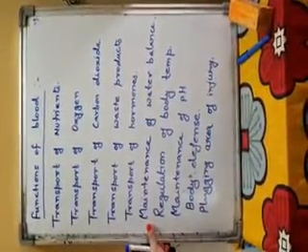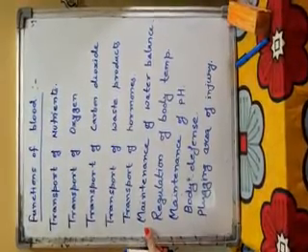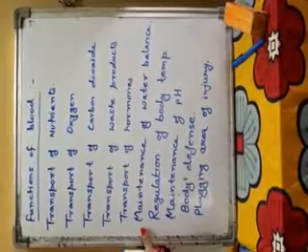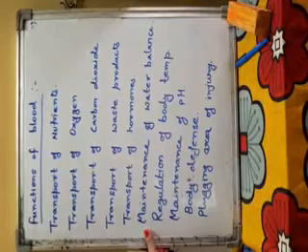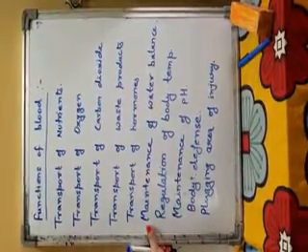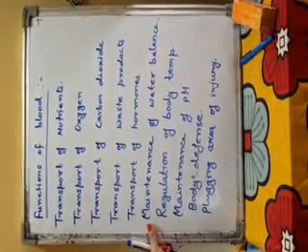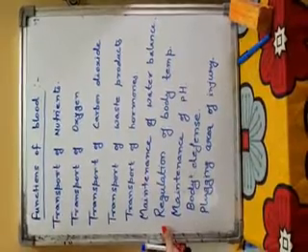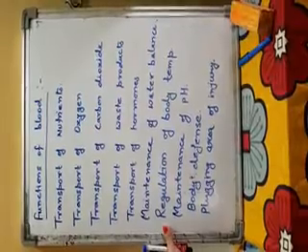Next function is maintenance of water balance inside the body. Circulating blood provides water and inorganic salts in the region of deficiency and removes the same in the area of excess. In that manner, it maintains the water balance inside the body. Next function is regulation of body temperature. Blood distributes heat to all parts of the body.